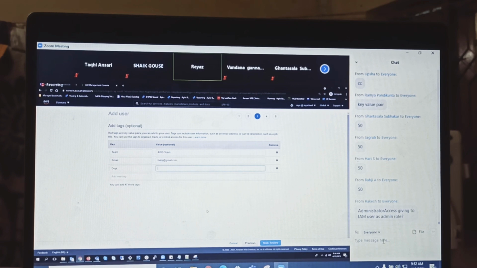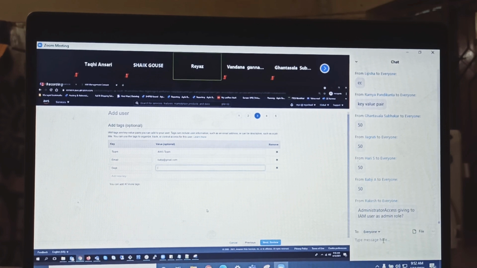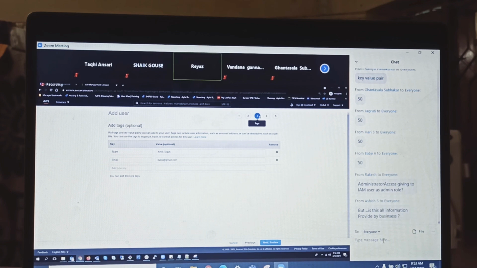Administrator access giving to an IAM user as admin role? Yes. Don't get the role concept here. In general, you can say that, but we have a different roles concept, Rakesh, and you should not use the term role here. How you should say it is, yes, the IAM user is having admin access, admin permissions. Not the role, but yeah, you can call it a general role. Guys, you understood step 3, everyone?